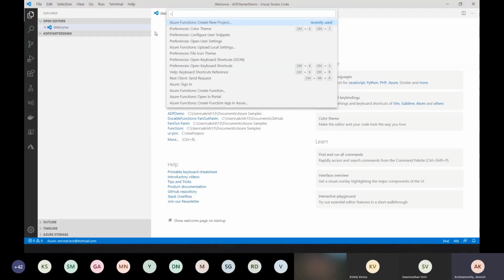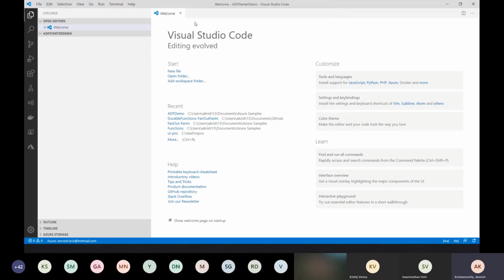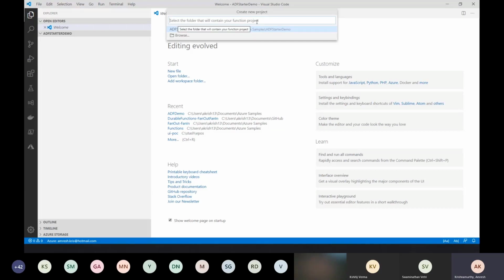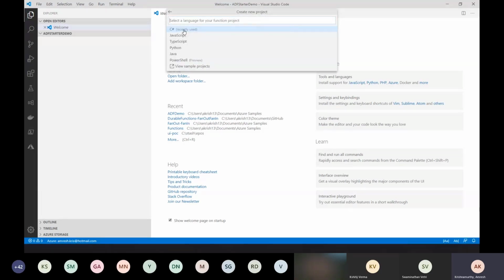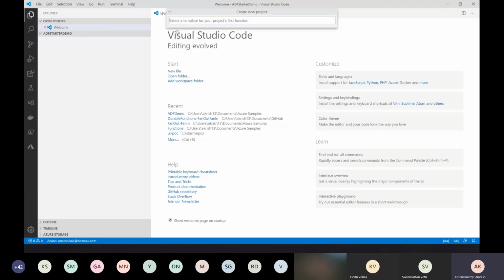I've installed Azure Functions, which is an extension for VS Code. So I'm getting these options to create a project. Let me click it. It is going to ask me to select the folder where I want to create my function project. As you can see, I have already created the folder, so let me select it. It is also asking for the language. You can see the language support that we currently have: C#, JavaScript, TypeScript, Python, and Java. I'm going to use C#.